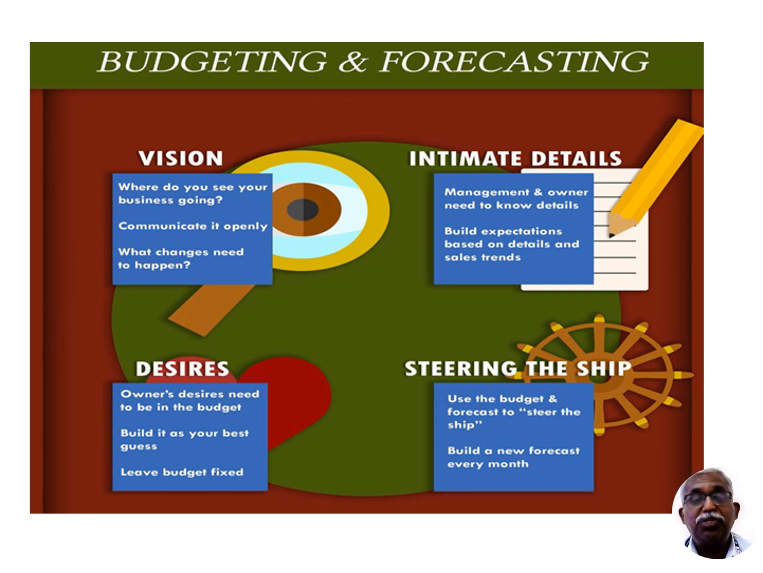Then steering, stimulating. Use the budget and forecast to steer the business. Build a new forecast for every month. So what is the desire? The owners' desire needs to be that the budget is built based on vision, detail, and steering. So these help our company's future plan: vision, detail, steering, and desire.